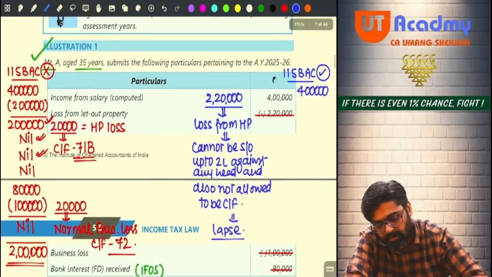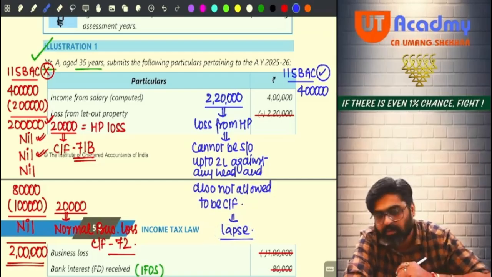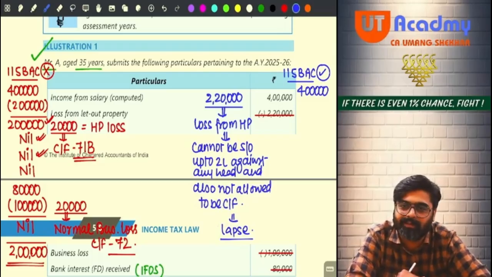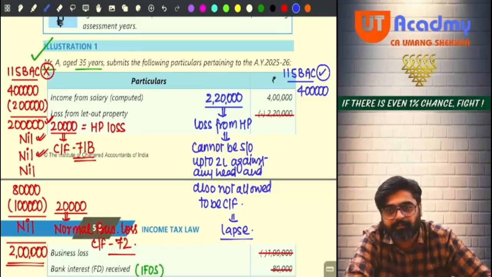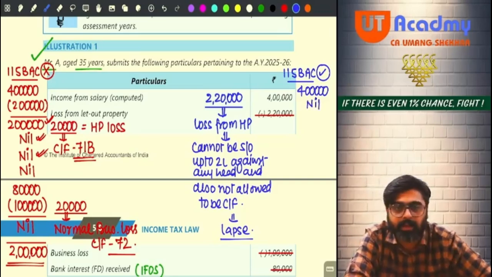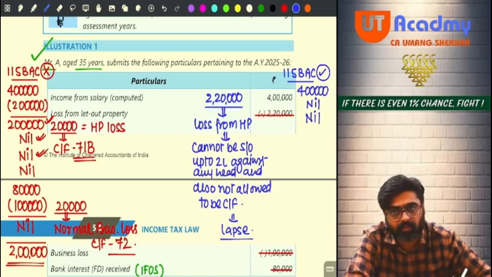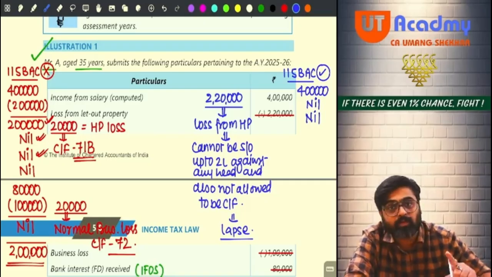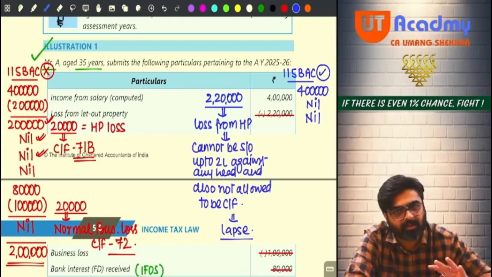So if you are ready that your house property loss should lapse, follow 115 BAC. Pay tax on 4 lakhs. Now tell me, what will be your taxable income under the head salary? 4 lakh. No loss set off. What will be your taxable income under the head house property? Nil. What will be taxable income under the head PGBP? It will be nil because PGBP is having a loss. And that loss very well I can set off against my IFOS. Yes or no? To the extent of 80. There is no restriction even if I follow 115 BAC.